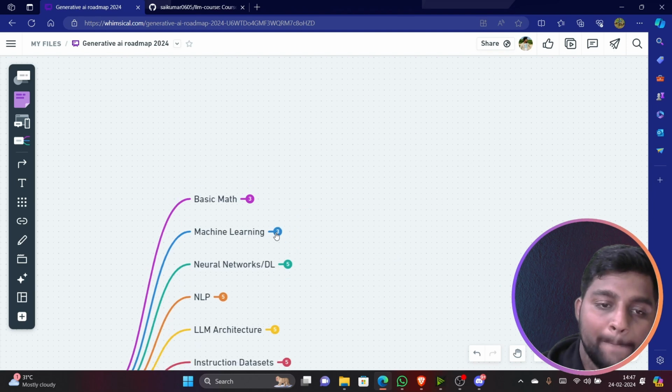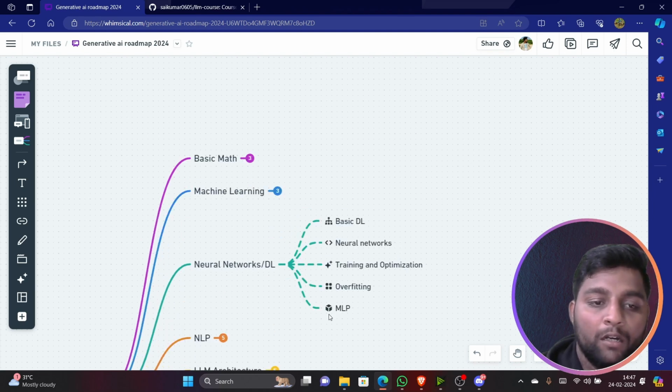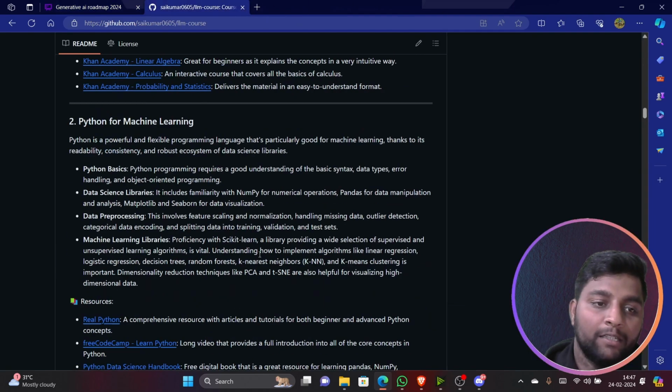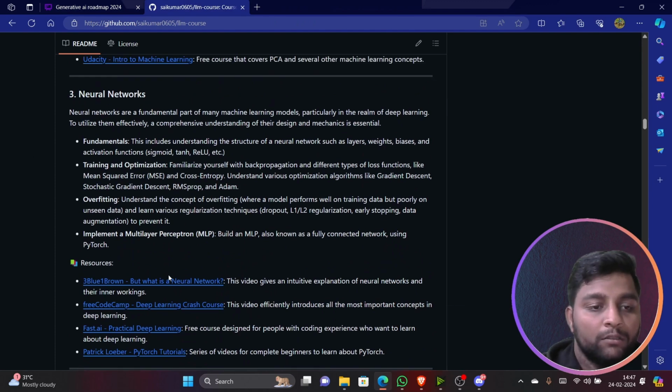Okay. And the same comes for deep learning. So in deep learning, basic DL, which is nothing but you should know about, you can see I have mentioned here already. So you should know about the fundamentals like bias, variance, weights, activation function, tanh, ReLU function, and then sigmoid, everything. All these things you should know.